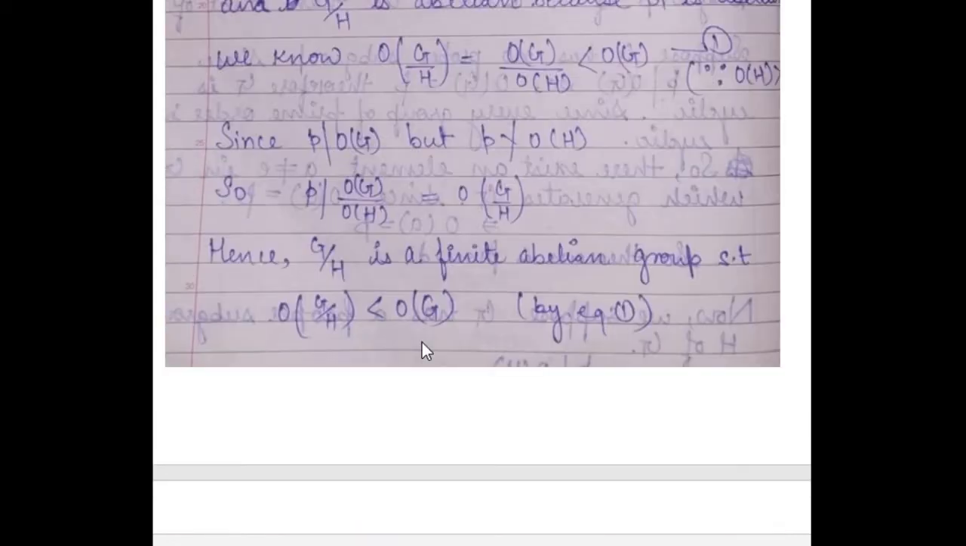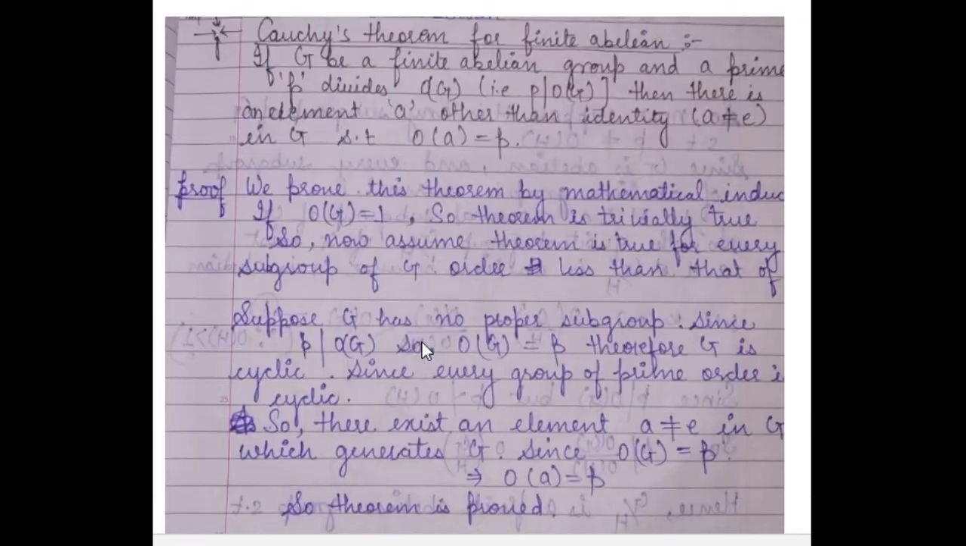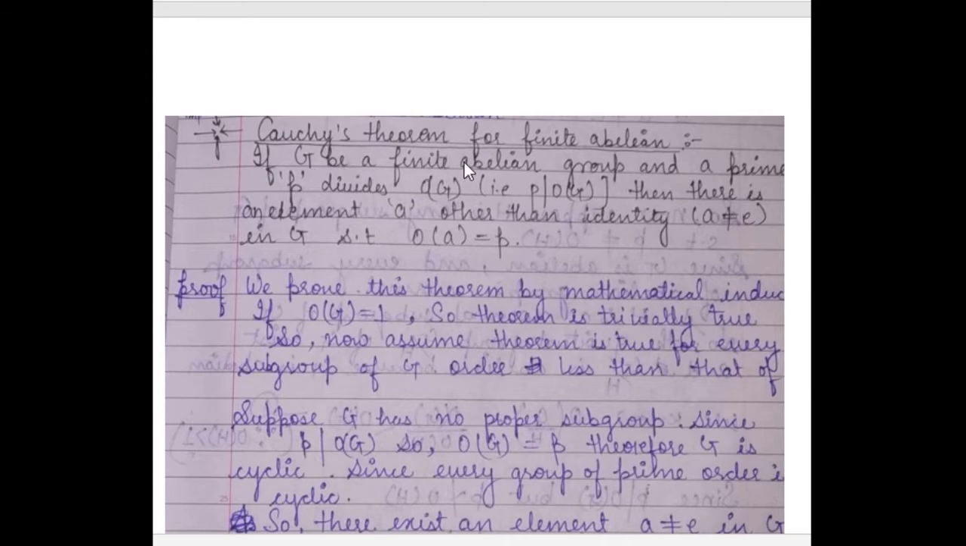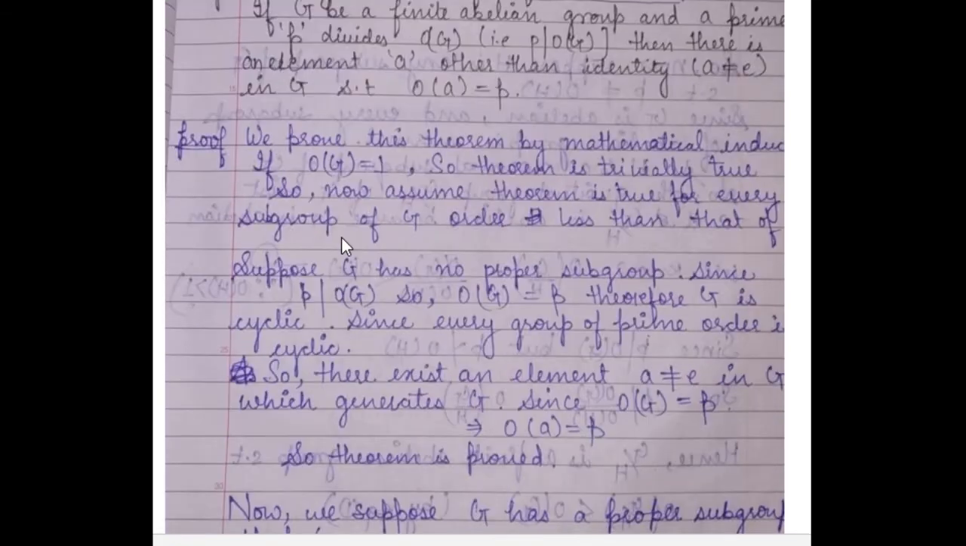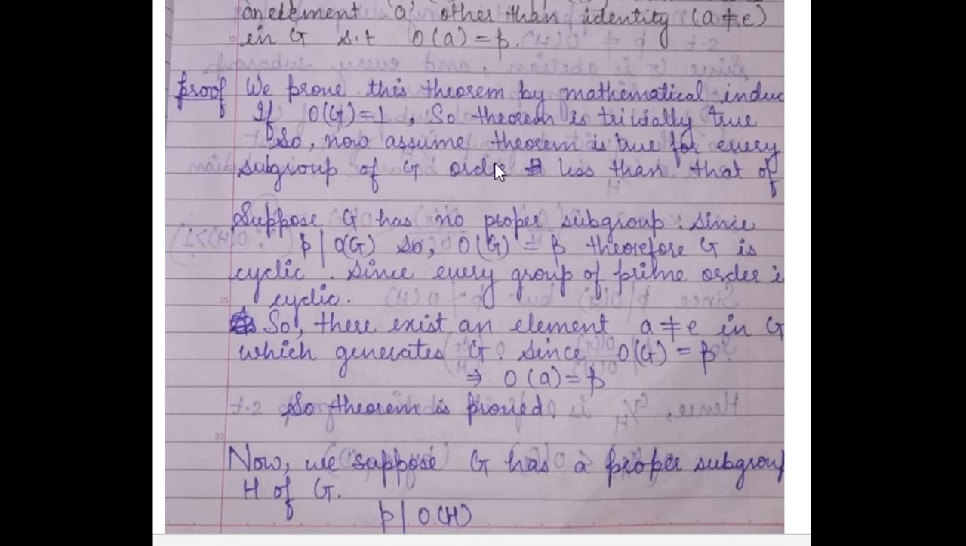I am just revising it. So we have to show if G is a finite abelian group and P is a prime number which divides order of G, then there exists an element A other than identity, A not equal to E, such that order of A is equal to P. We have proved this theorem by using mathematical induction. First of all, we suppose that order of G is equal to 1, then the theorem is automatically proved. Then we apply induction that this theorem is true for every subgroup of G of order less than that of G.